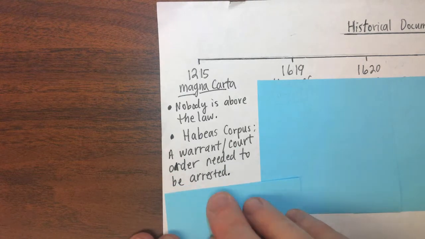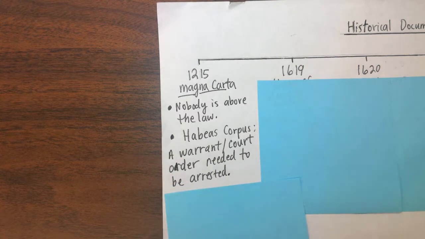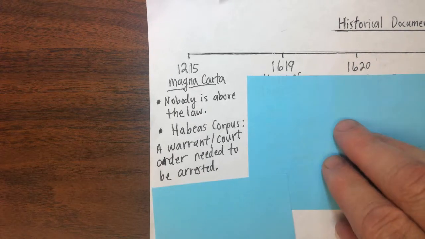Habeas corpus. In the old days, the king would arrest people simply for the reason that he didn't like them. So habeas corpus requires that a warrant, a court order, is needed to be arrested. There has to be a reason for being arrested. Can't just put somebody in jail and throw away the key. All right, that's habeas corpus. Okay, that's Magna Carta.